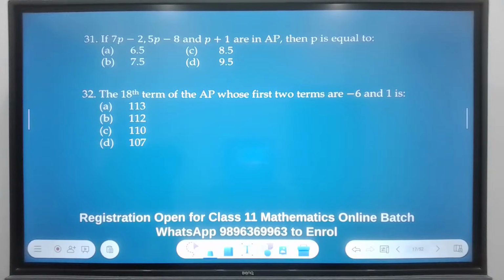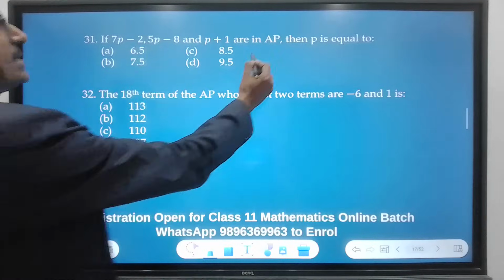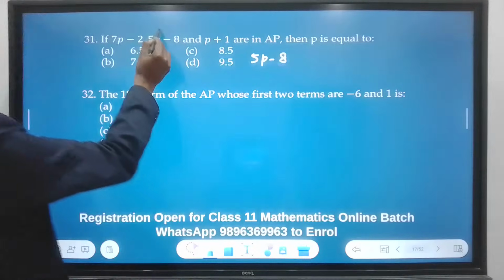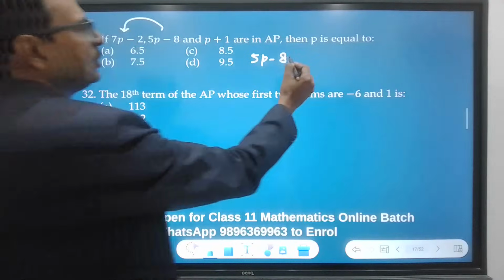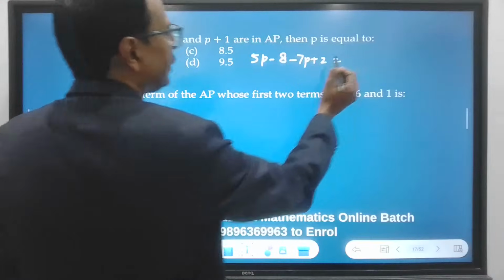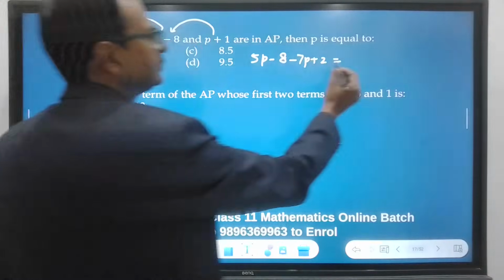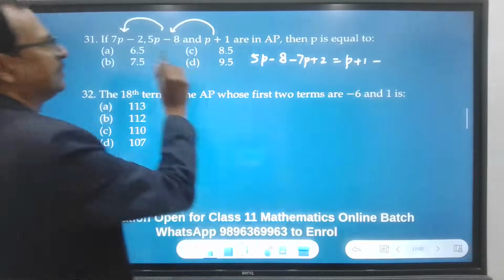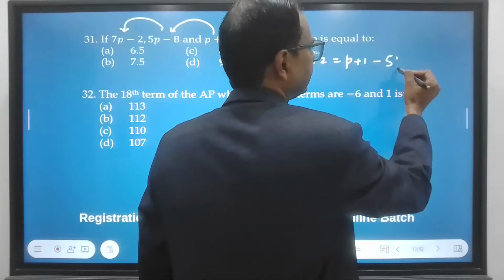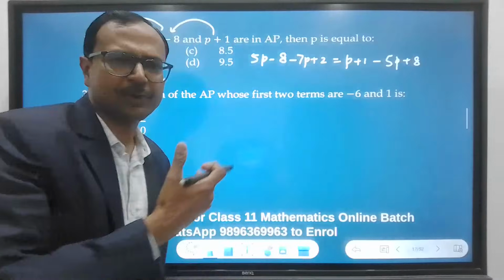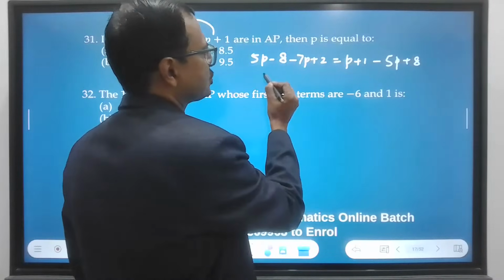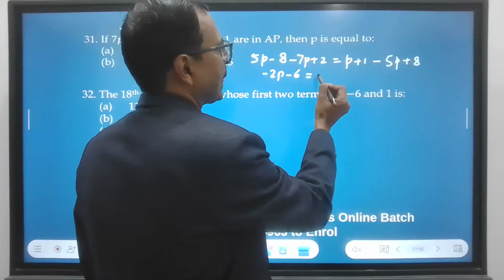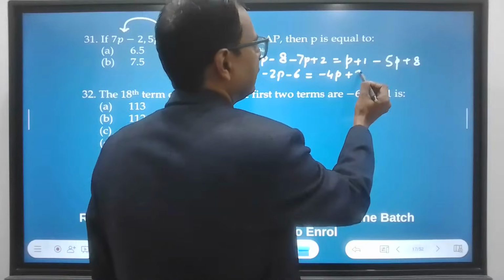Rather, you can do both the questions. Try doing both. 5p minus 8 minus 7p plus 2 equal to p plus 1 minus 5p plus 8. Right? This is what you have to do here. So let's quickly do it. Minus 2p minus 6 minus 4p plus 9.